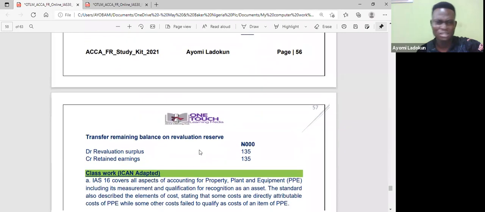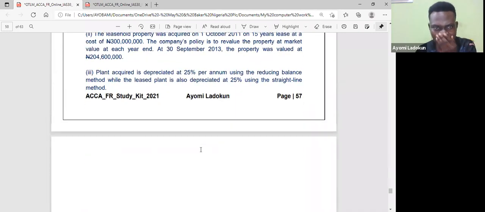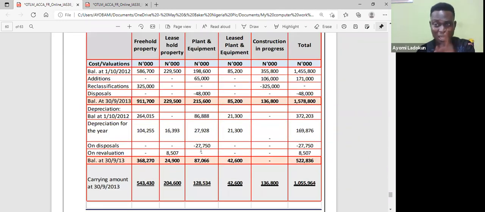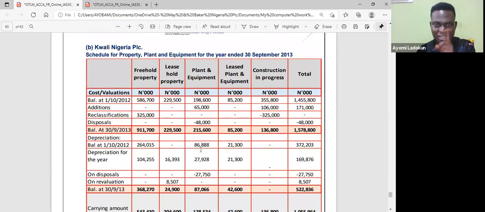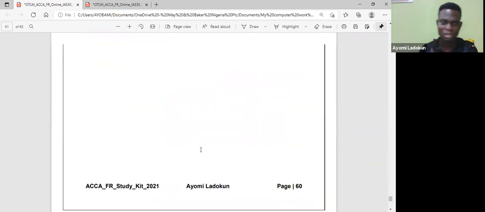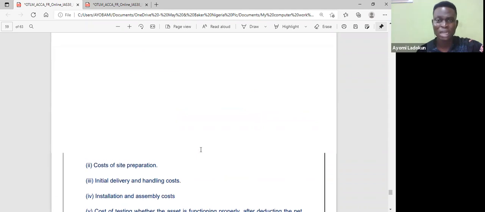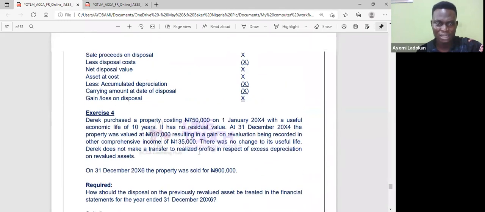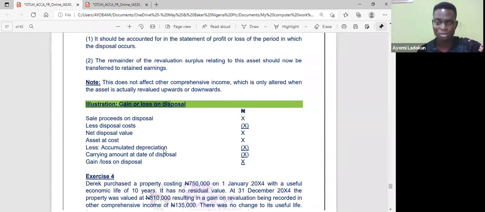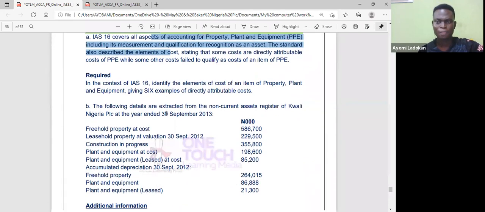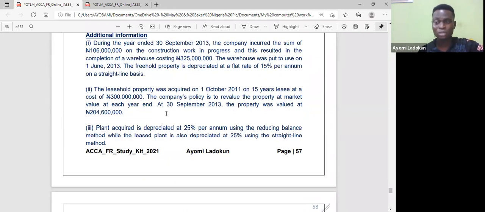I don't want to rush this area because this is the one last thing that we need to learn, which is the fixed asset register. You permit me to stop here. I don't want to rush this area at all. So in our next class, please go and take a look at what we have done. In our next class, I will start from gain or loss on disposal. We're going to look at this question. Then I will look at this big question. Then we say bye-bye to 16. I don't want to rush, because I'm already looking at time.